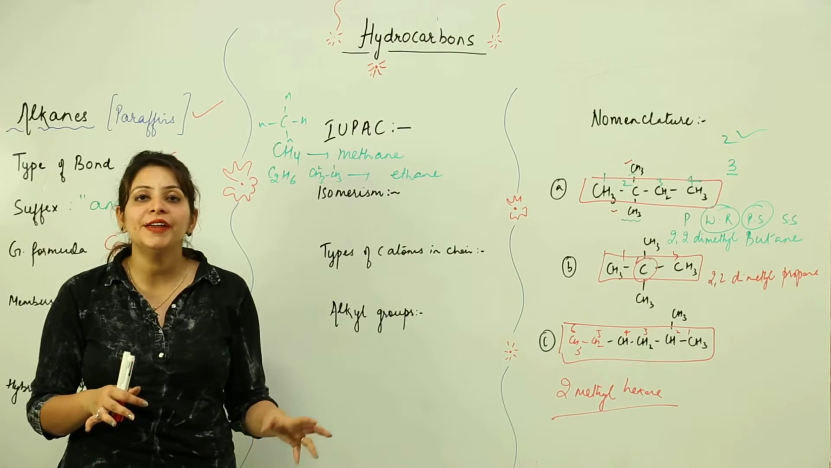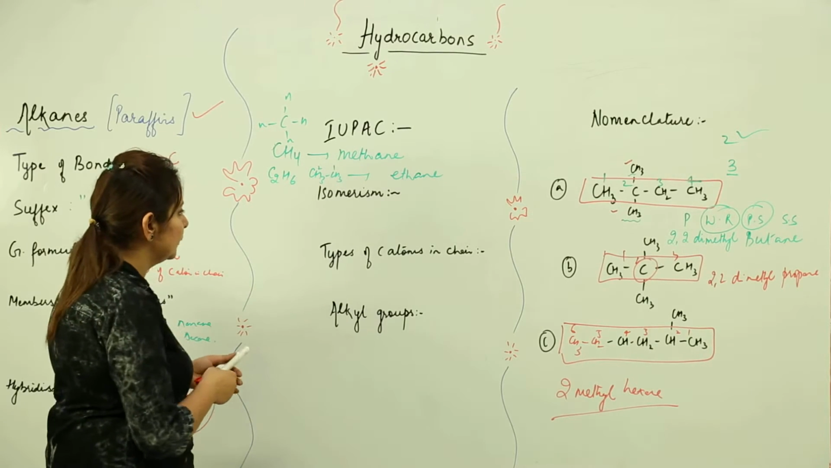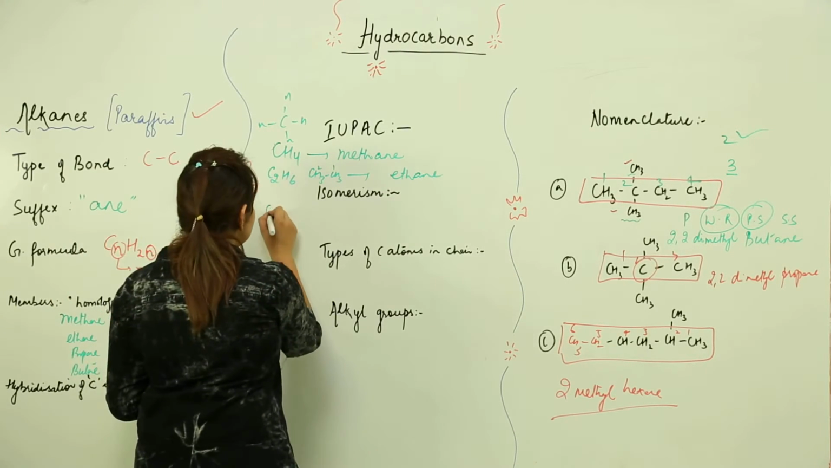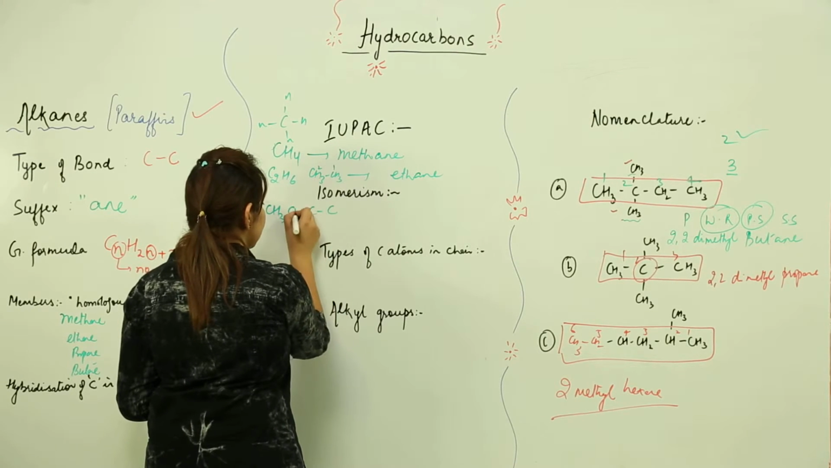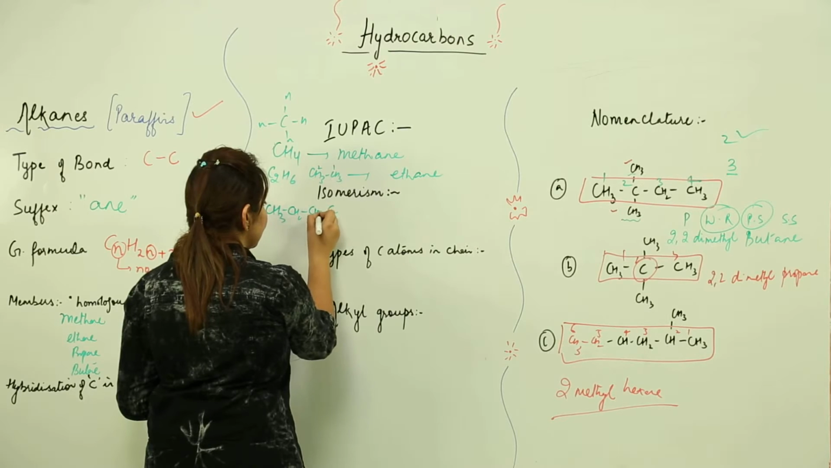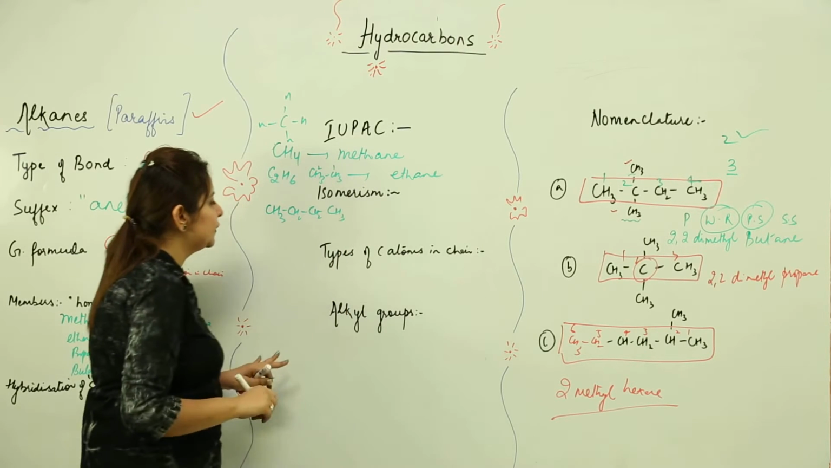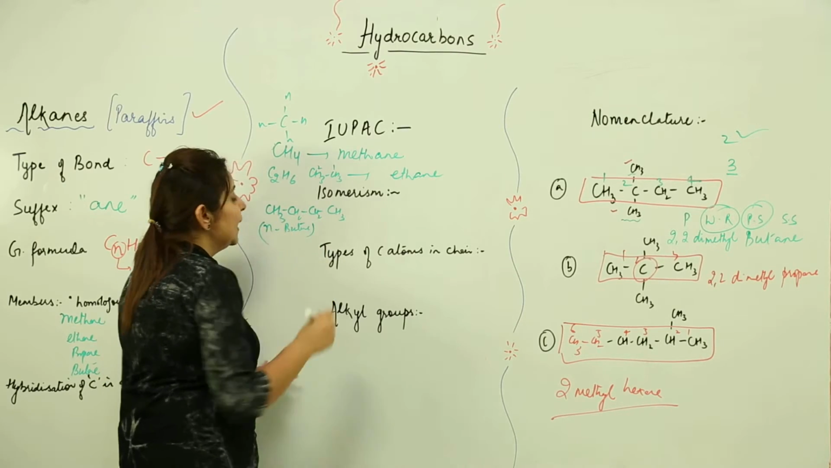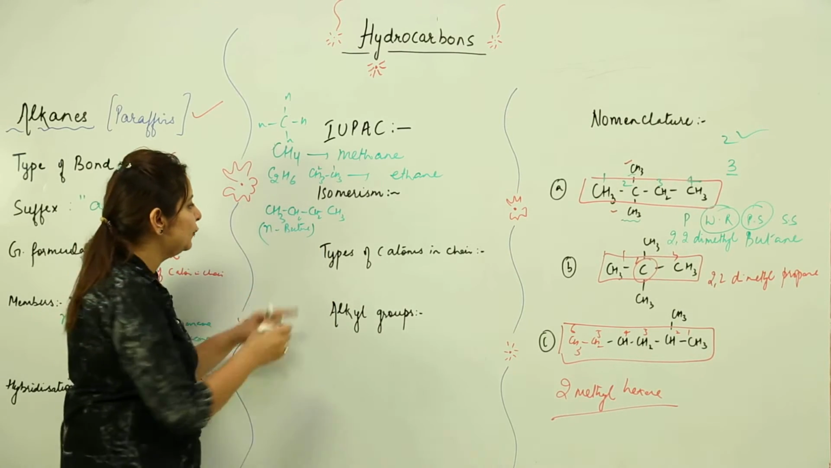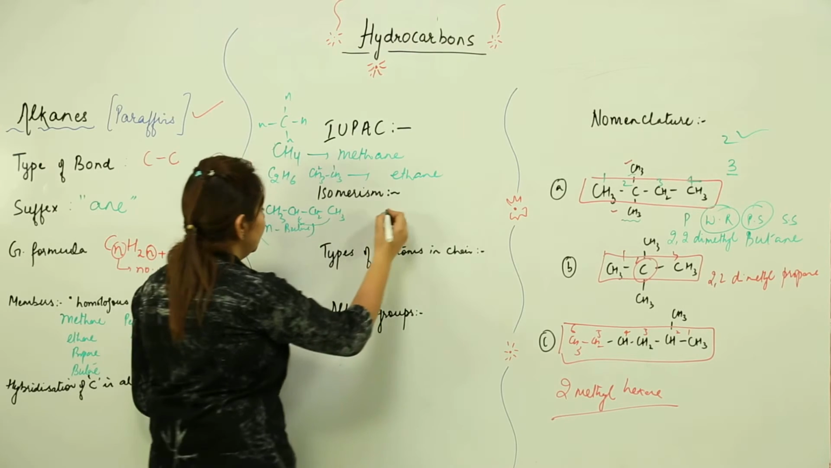But onward we get to see the isomerism. So just see that. Suppose this is my butane. This is my normal butane. Now I can just condense it. I can move this group to this place and it becomes like this.